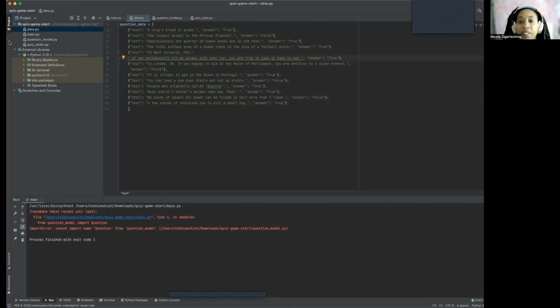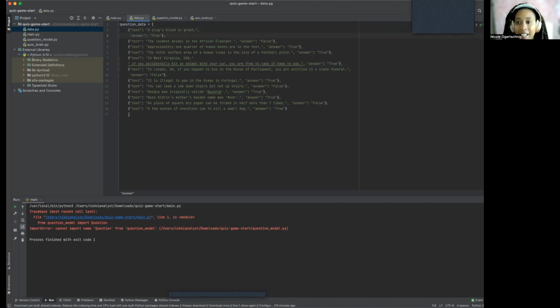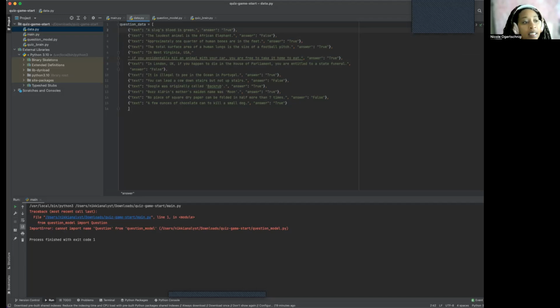All right, so looking at our data, we got our question data, we got everything there. It looks good. If you want, you can separate everything out, just so it looks easier on your eyes, you can push it over like that. I'm not going to do that because it's good, but that's just an aesthetic thing, right?